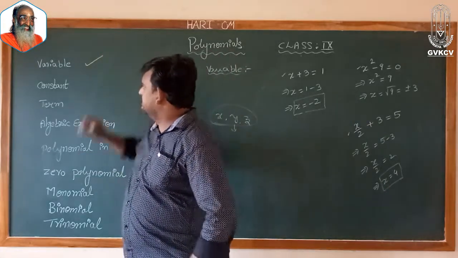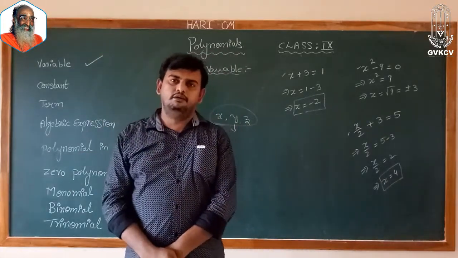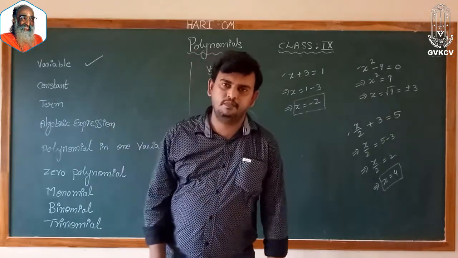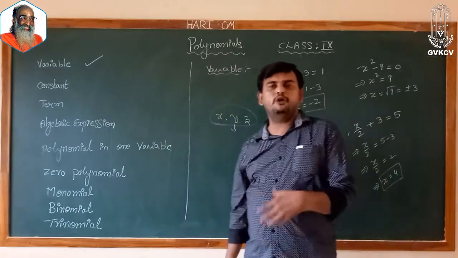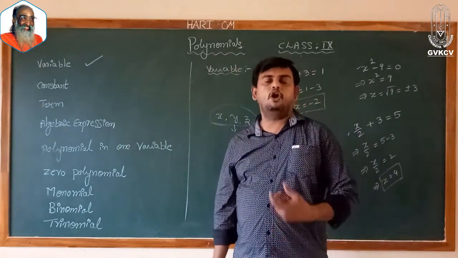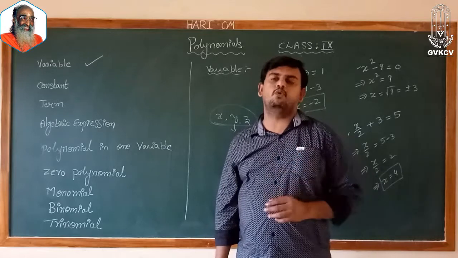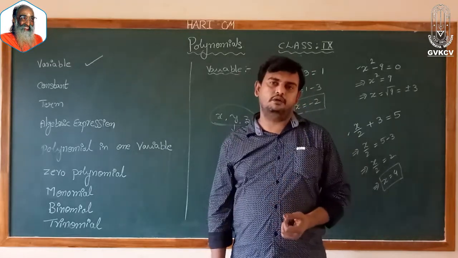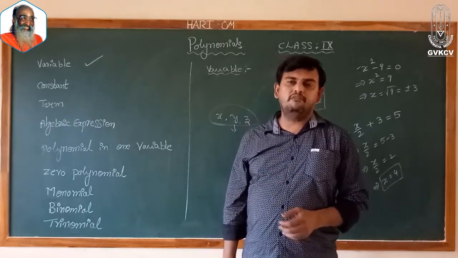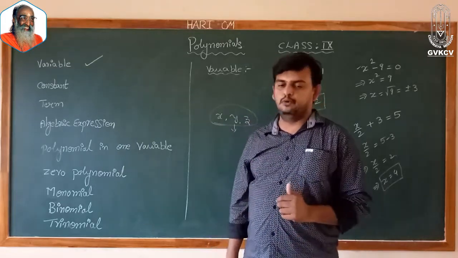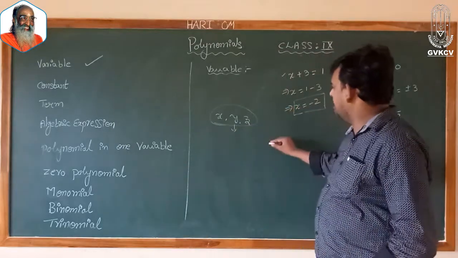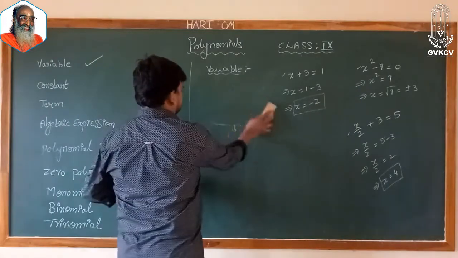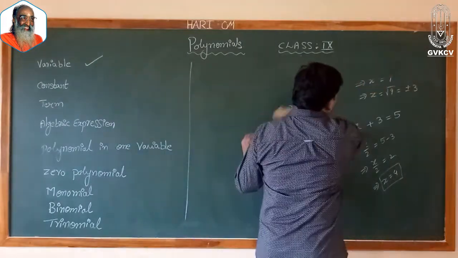So, the first one is completed. Next, another one is constant. Reverse. Variable means where we don't have a fixed quantity. Constant means where we have a fixed quantity. Constant is always constant. It never changes. Now our concept is what?